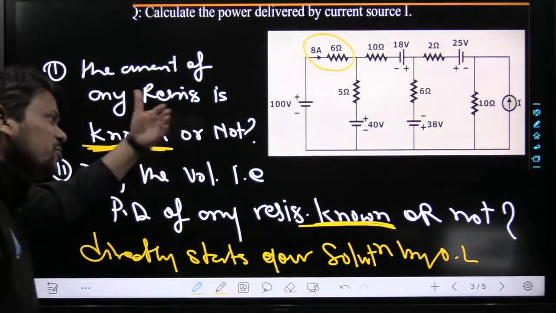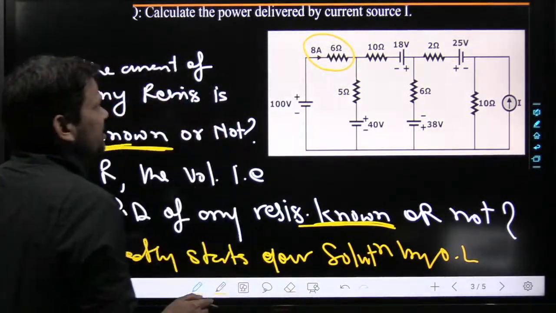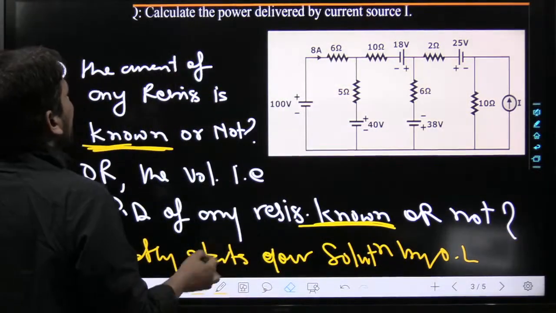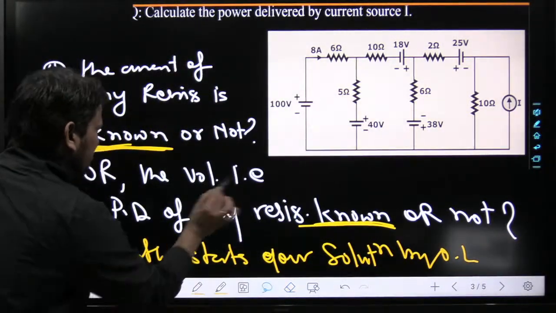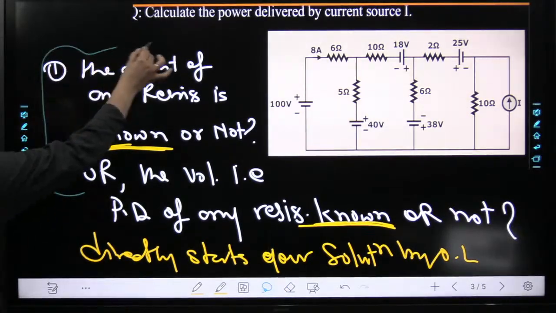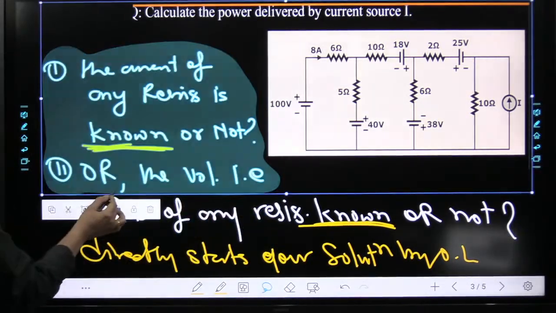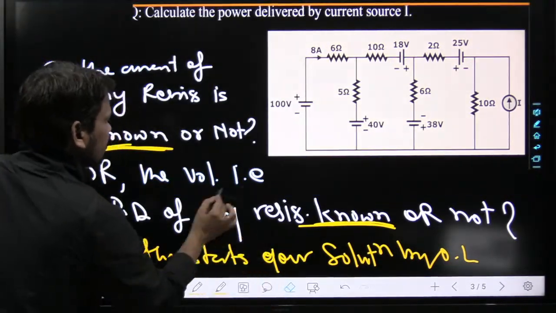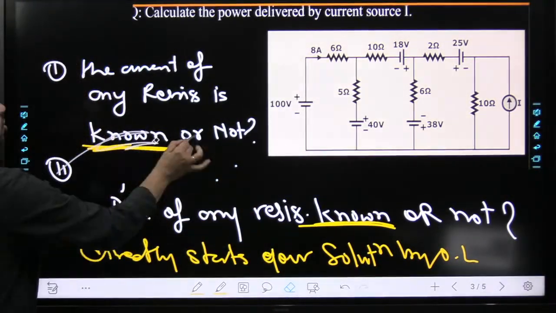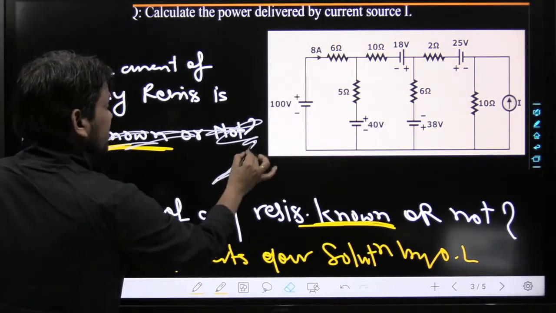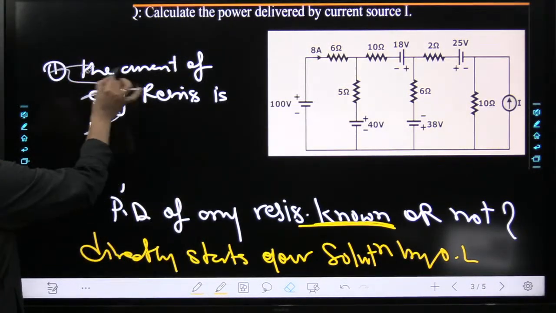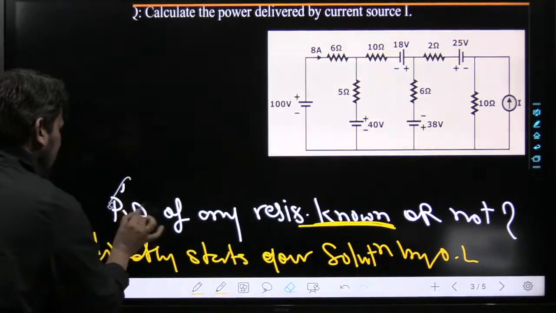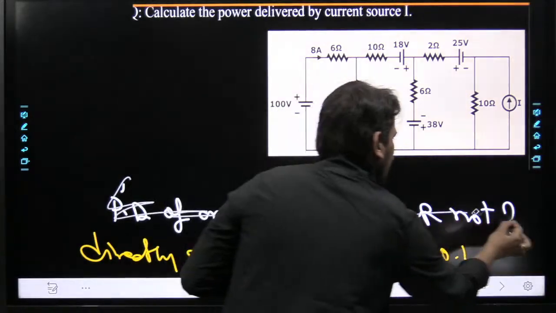Now my dear friend, can you tell me how we can handle this example at this moment? First I want to remove this thing, because I want to copy this circuit. Now beta, can you tell me how we can handle this circuit by Ohm's law, just by Ohm's law? I want to increase the size of this circuit, so that each and everything we can discuss only in this circuit.